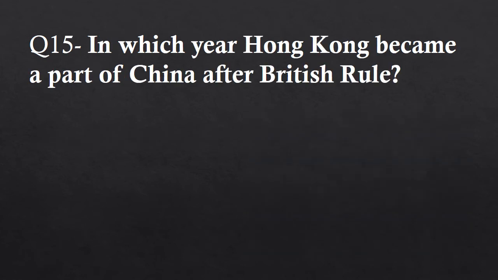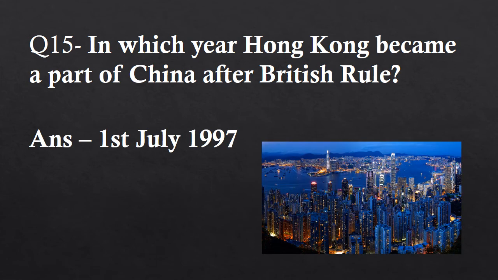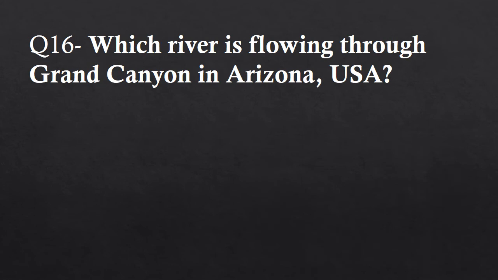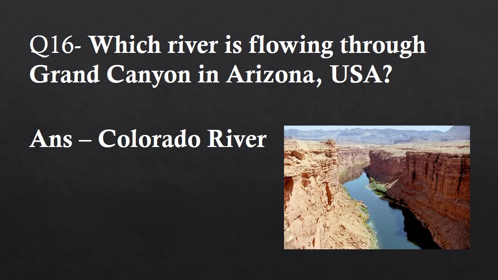Question 15. In which year did Hong Kong become a part of China after British rule? And the answer is 1st July 1997. On 1 July 1997, Hong Kong was formally transferred to the People's Republic of China. Question 16. Which river is flowing through the Grand Canyon in Arizona, USA? And the answer is Colorado River.